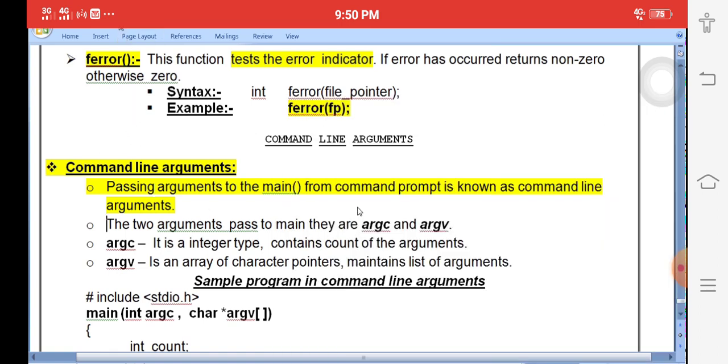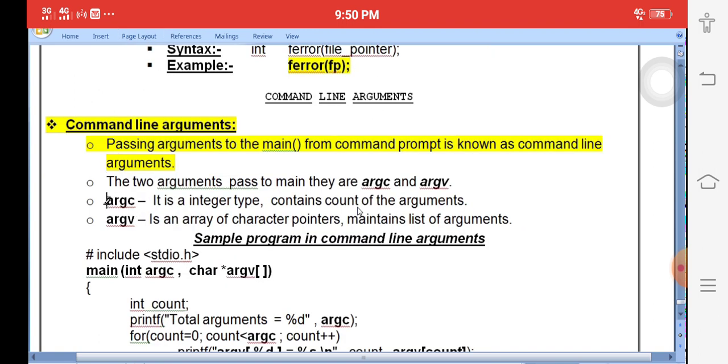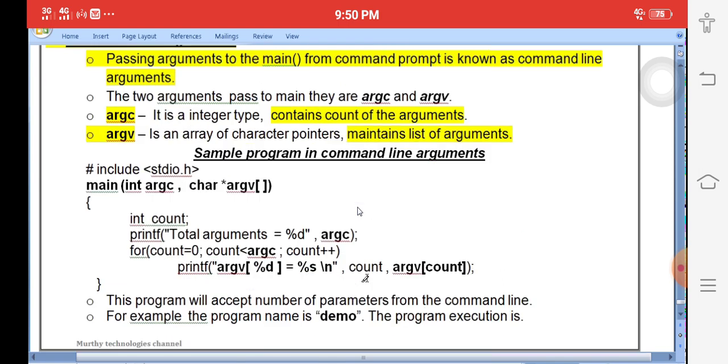Command line arguments take two arguments. argc contains the count of arguments. argv maintains the list of arguments, what I am giving. The main function accepts argc, the argument count. If I am entering 5 names, then argc is 5. The 5 names are stored in the argv vector. V means vector, that is an array, a pointer array.